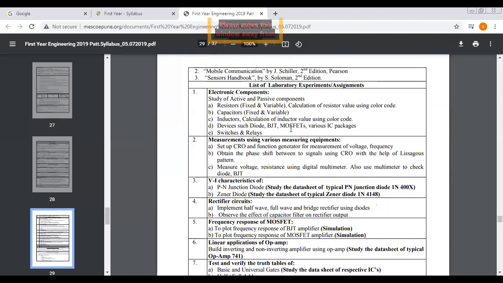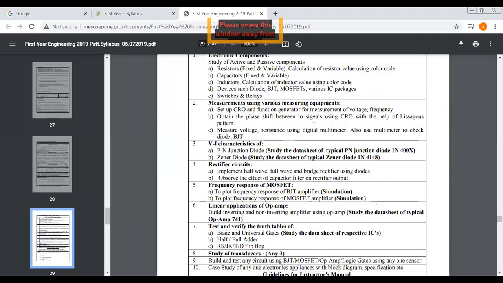Then the second experiment: measurement using various measuring equipment. How we can set up a CRO and function generator, how we can measure the voltage, how we can measure the frequency, then how we can measure voltage and resistance using a digital multimeter. That we will see in experiment number 2.